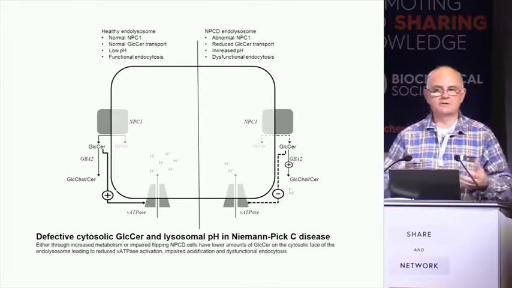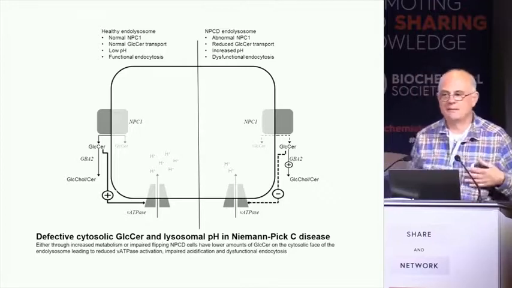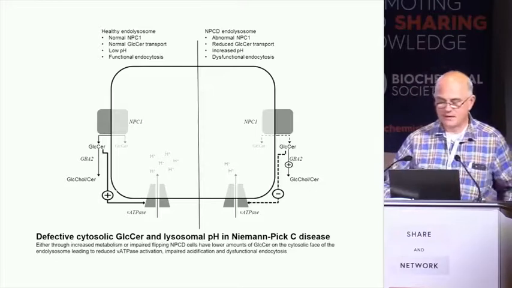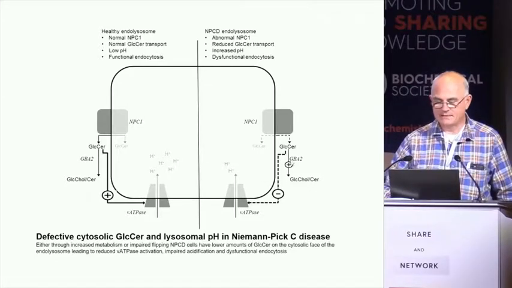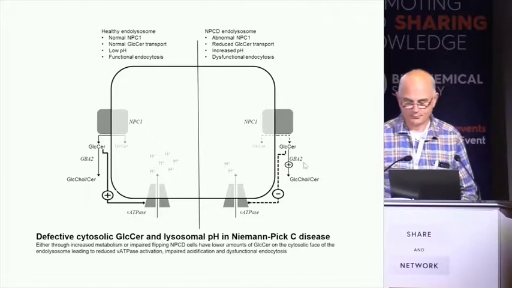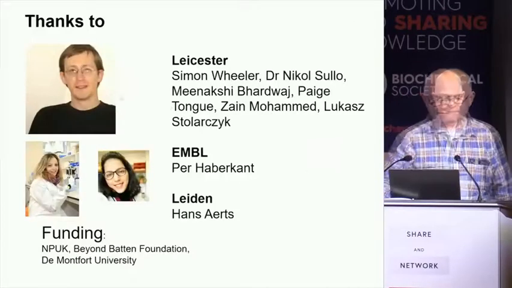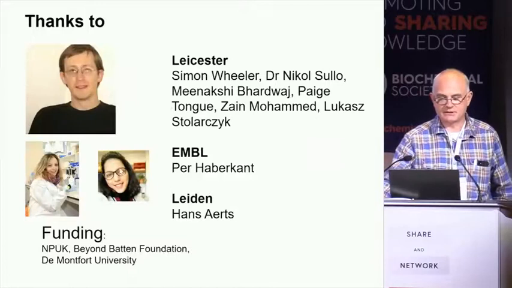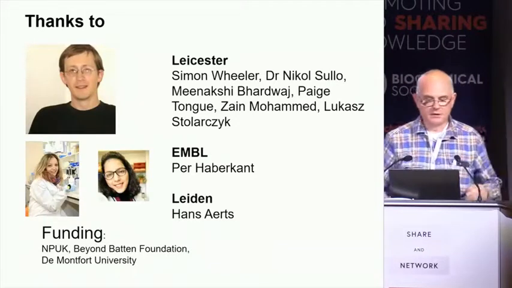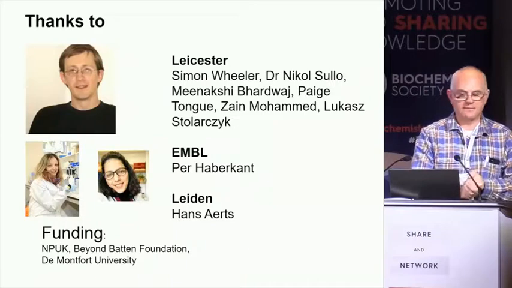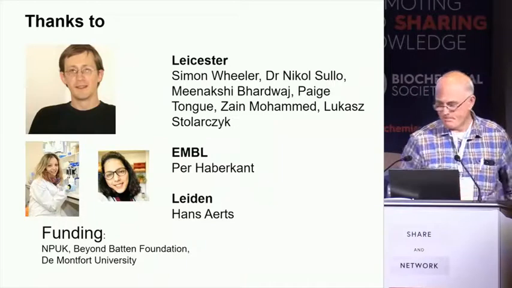This defective glucosylceramide, which we think is the major sphingolipid on the surface of the lysosomes, it certainly could be, can be mended by inhibiting GBA2. So I'd like to thank Simon, who did most of these experiments, and Meenakshi is doing a poster on our results in other diseases. Thank you very much.